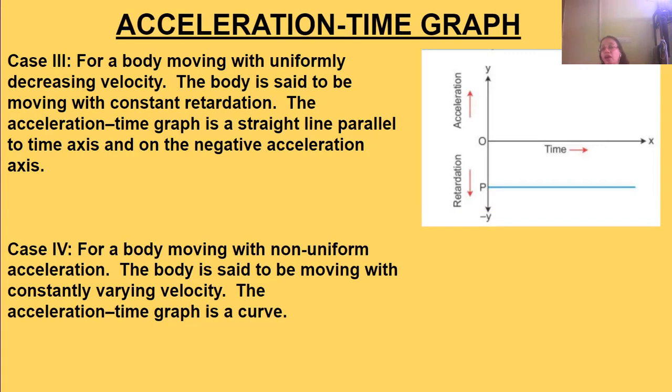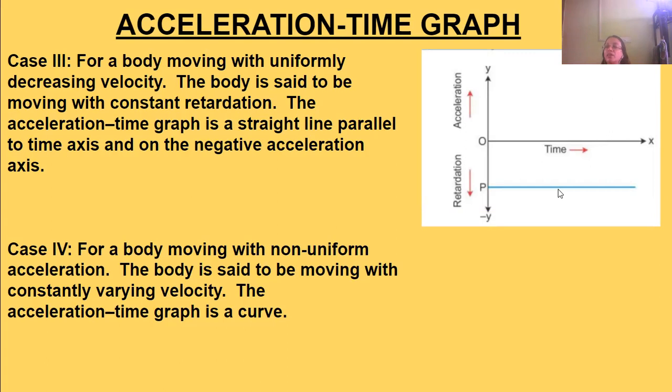This time, the acceleration time graph will be a straight line parallel to the x-axis, but on the other side of the time axis, not on the positive side but on the negative side, indicating negative acceleration. That means it is downward.